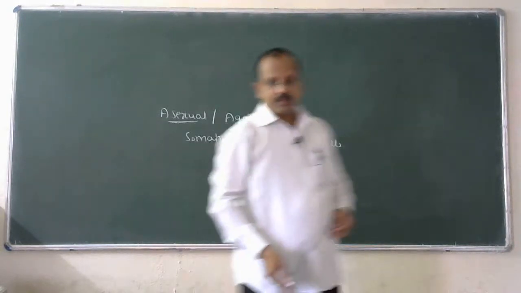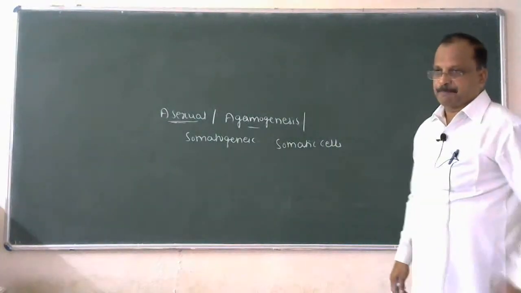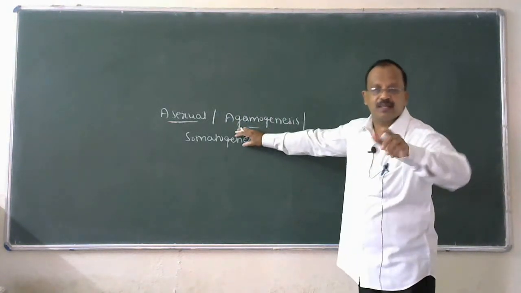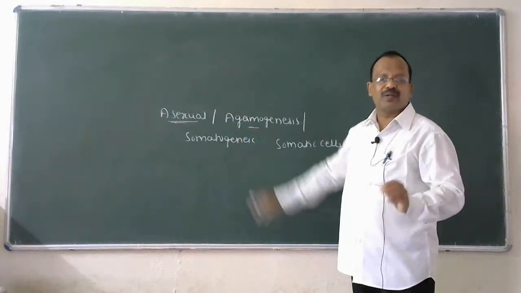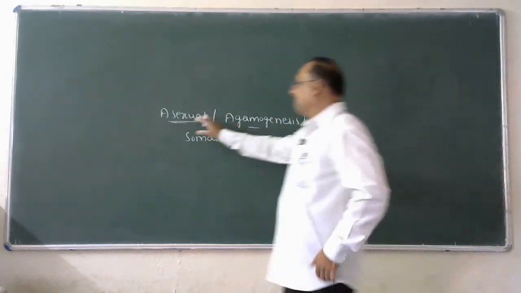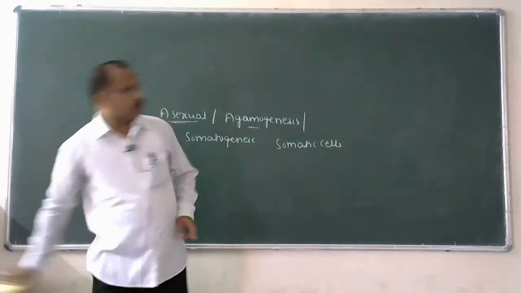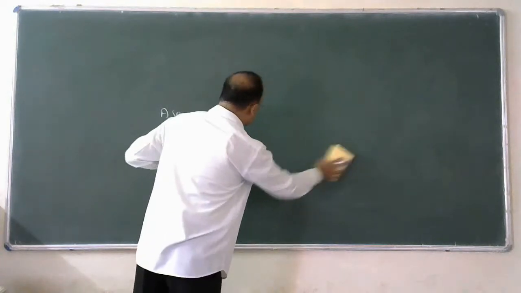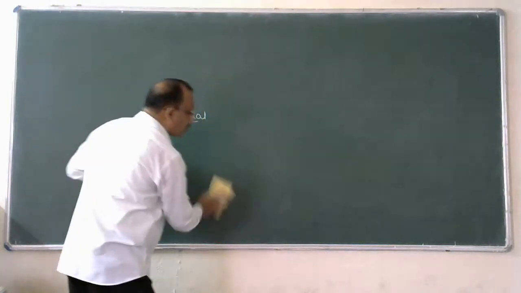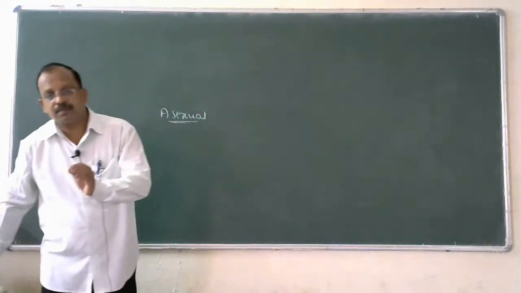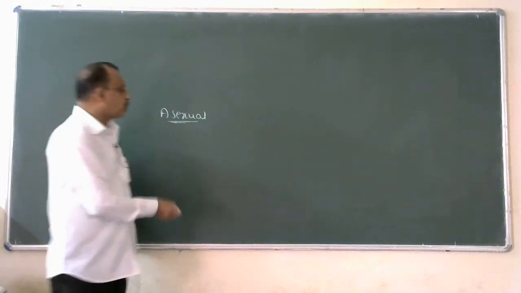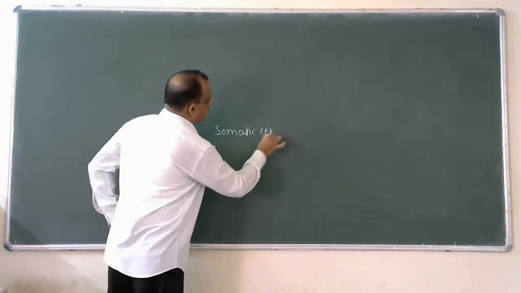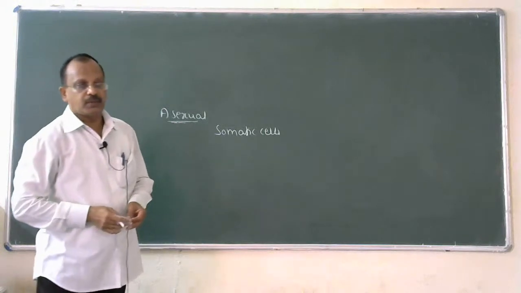My body has two groups of cells: vegetative cells, or you can call them somatic cells, and germ cells, or you can call them reproductive cells. Asexual reproduction is also called somatogenic reproduction because daughter individuals are produced by the somatic cells, or vegetative cells.